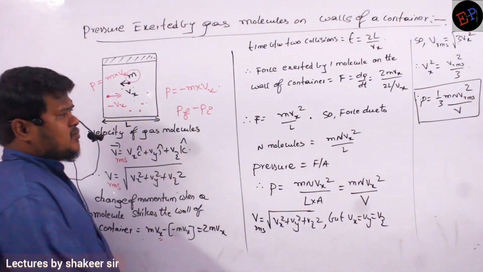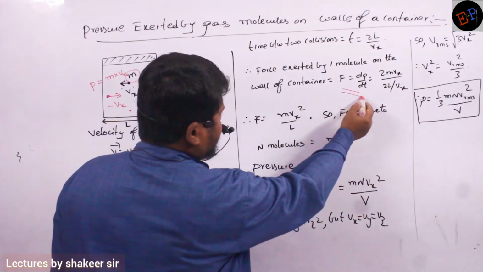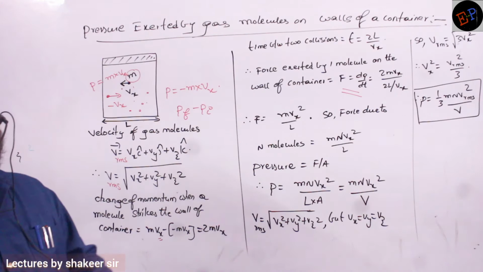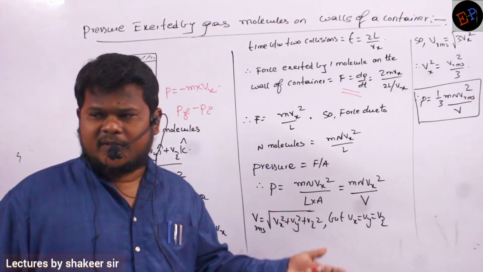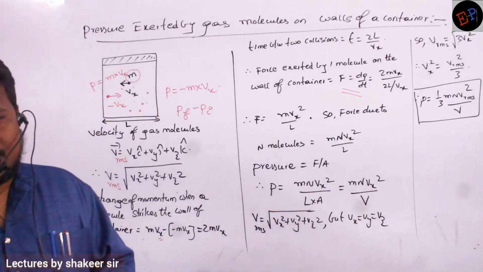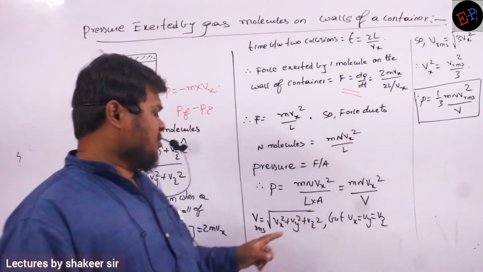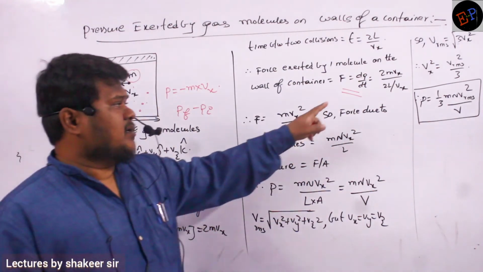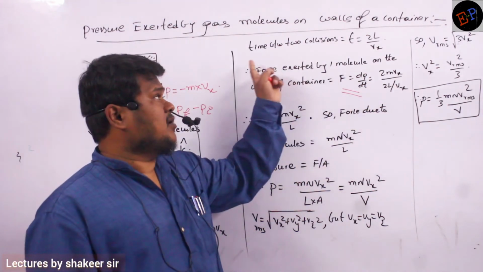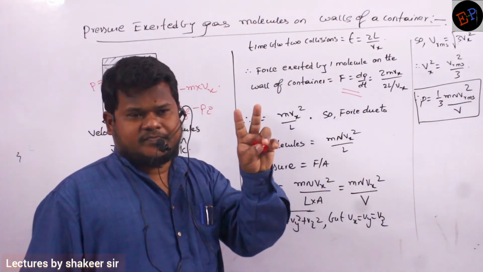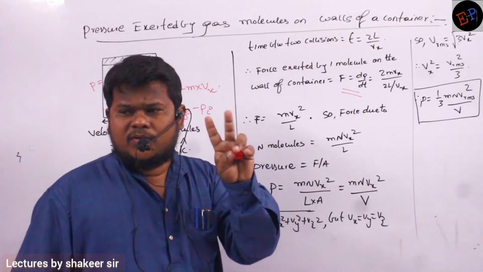Why are we finding the change in momentum? Because I want force. What is the formula of force according to Newton's second law? F is equal to dp by dt. The rate of change of momentum of a body is directly proportional to force. That is Newton's second law. So change in momentum is 2mVx. And what is the time taken? I want the time taken between two collisions.